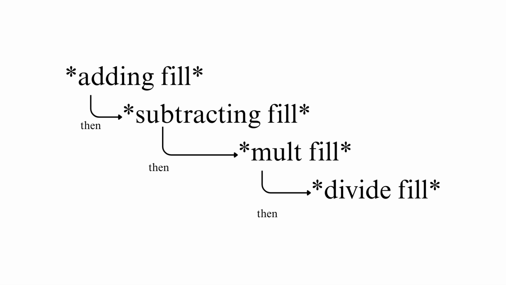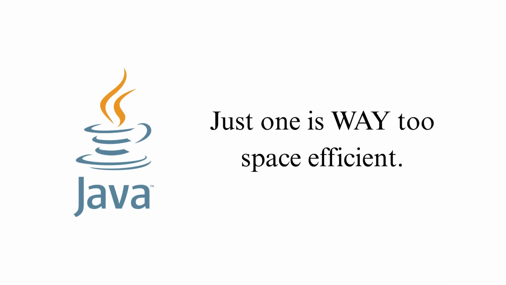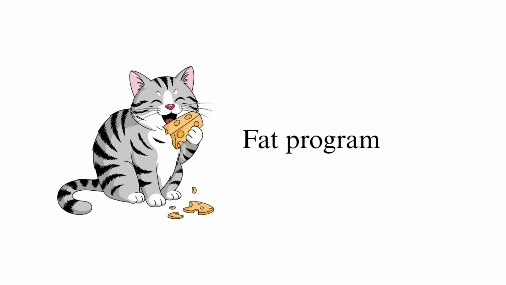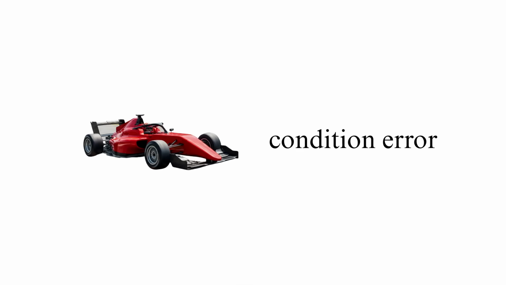Instead of filling our hash map one at a time, why don't we just complete it on separate threads? Psst, if you don't know what multi-threading is, watch this video. Using one Java program is honestly way too space efficient, and it would be much better if our program could take up as much space as possible. That's why I put each of our hash set fillers on its own thread. This creates a mess that nobody can understand. This also created a pretty funny error called a race condition error.